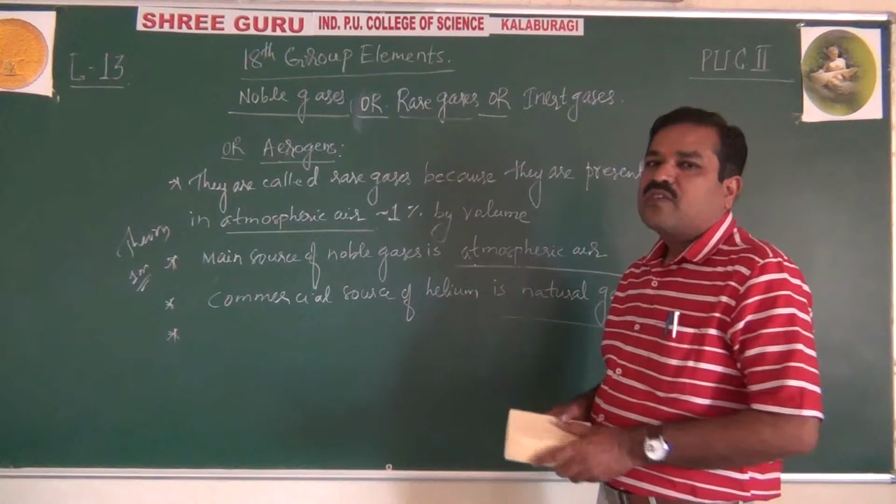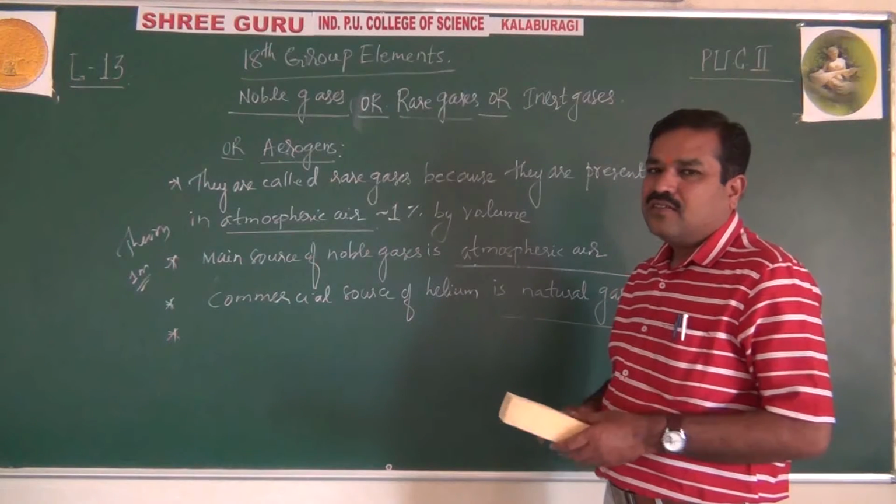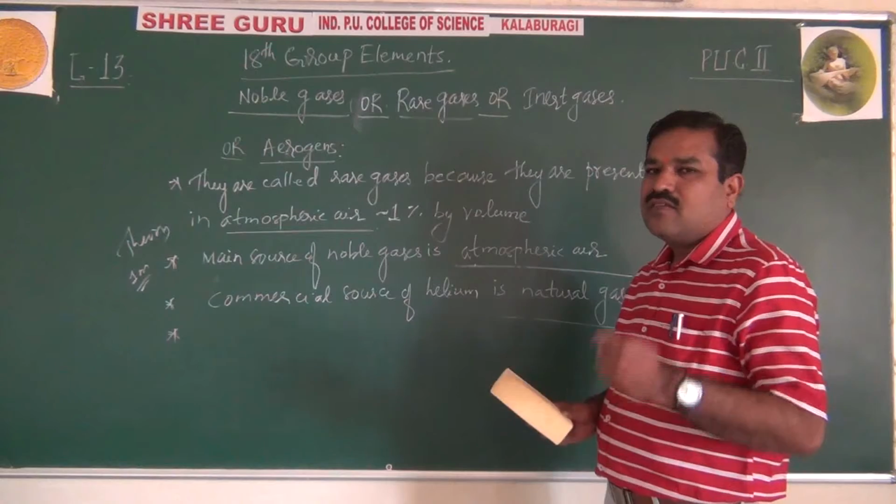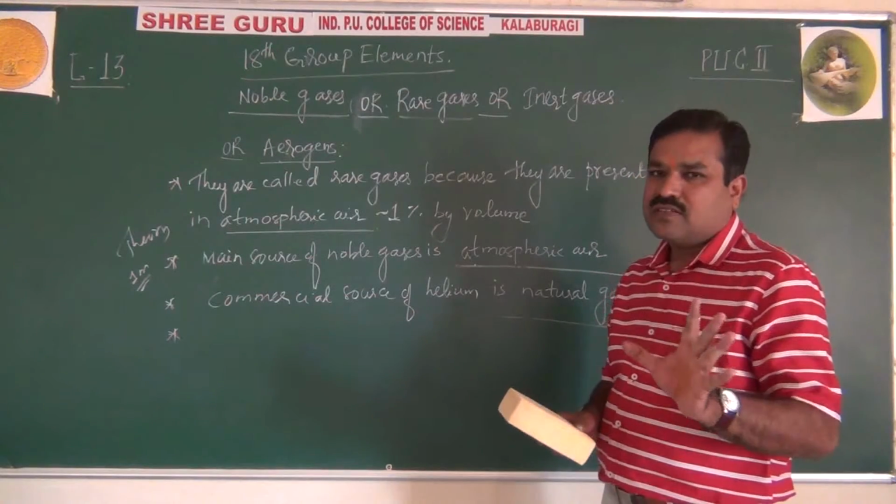Apart from this, pitchblende, a uranium mineral, and clevite sand, are found in the form of minerals.